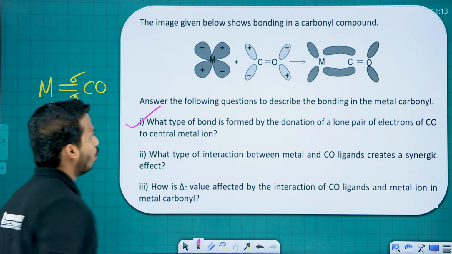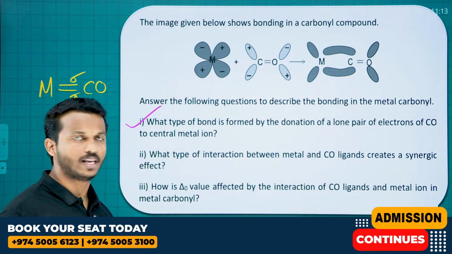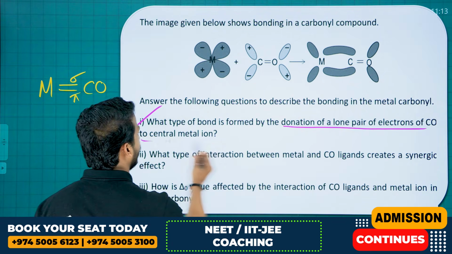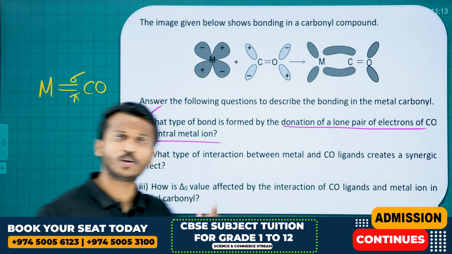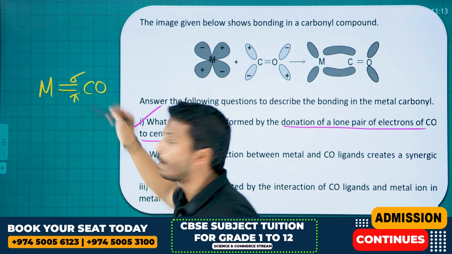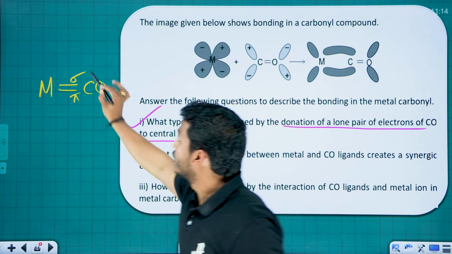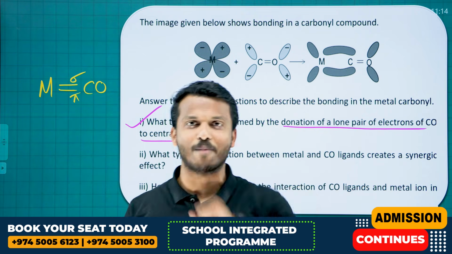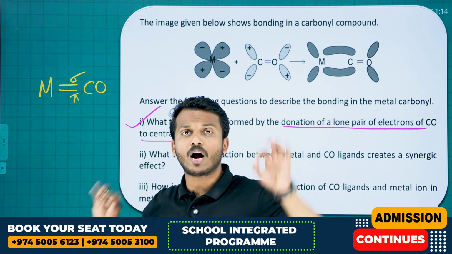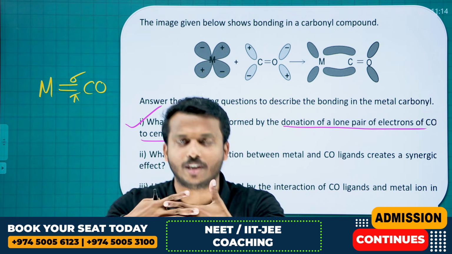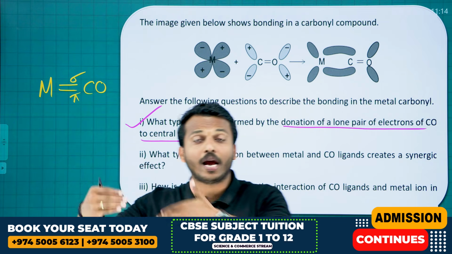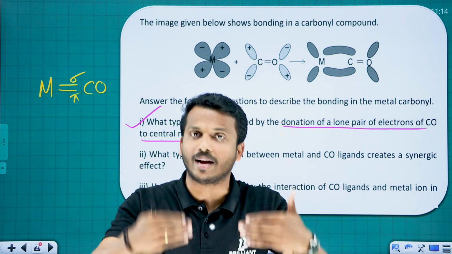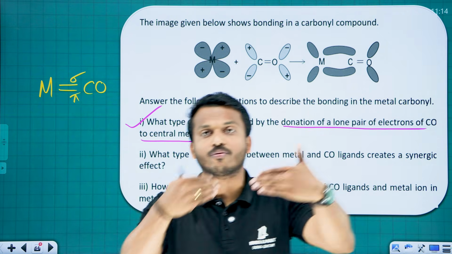Question number 1. What type of bond is formed by the donation of a lone pair of electrons in CO to the central metal atom? Can you explain how the sigma and pi bonds are formed? Let me explain. Generally every ligand makes a sigma bond with the metal. Generally a sigma bond is formed by the overlap of an empty d orbital of the metal with a filled orbital of the ligand.